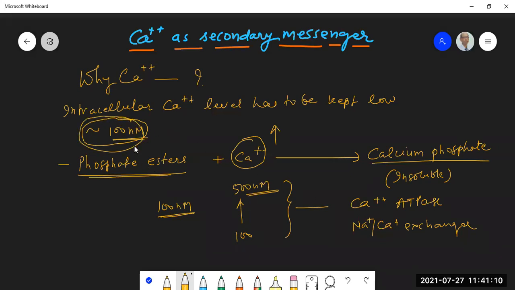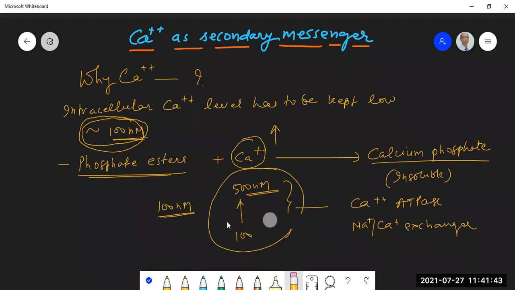Okay, so that very low calcium, you can say, is an opportunity, because any small increase in the level of calcium gives you a big reflection, gives you a big trigger. So from 100 to 500 nanomolar, it is a trigger for muscle contraction. The actual amount of calcium that is required for raising the level from 100 to 500 nanomolar is low, because we are talking of nanomolar concentration, right? Had it been in millimolar, you would have required a massive influx of that particular ion, but this is in nanomolar, and therefore this has been exploited.